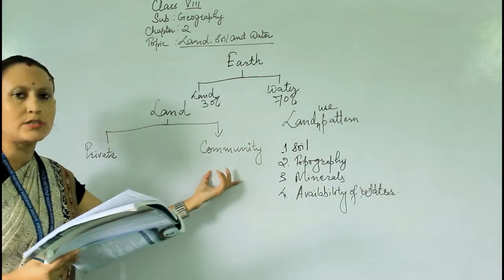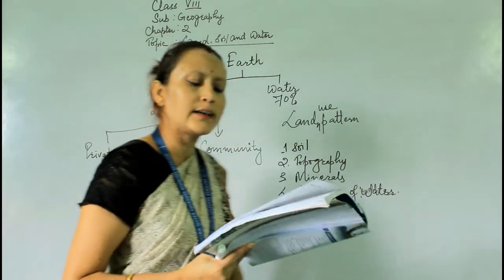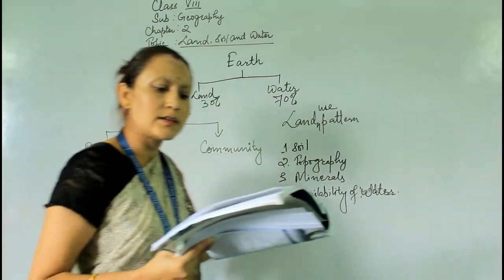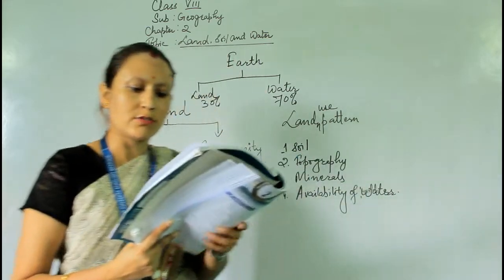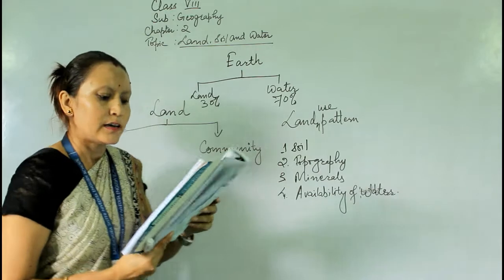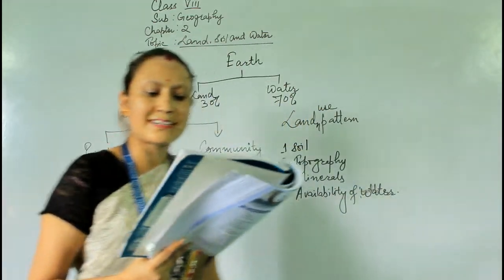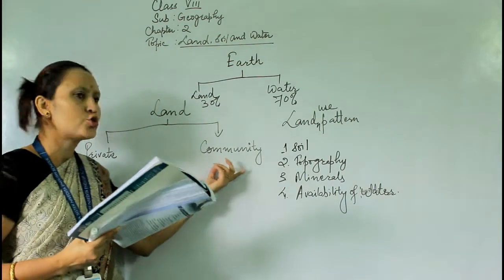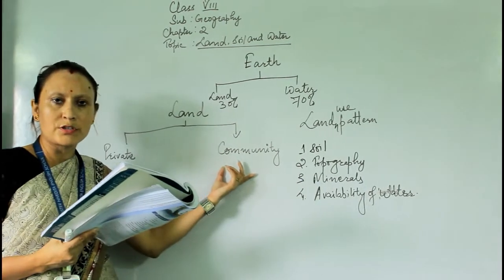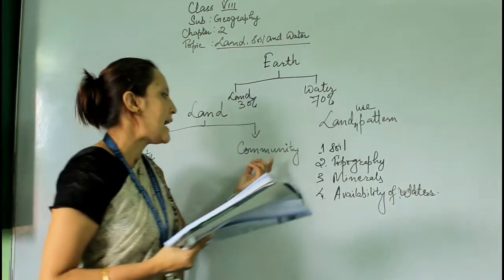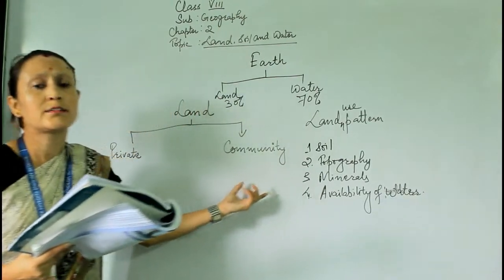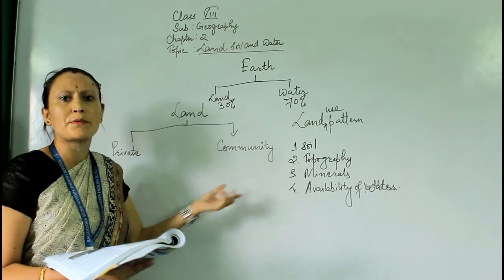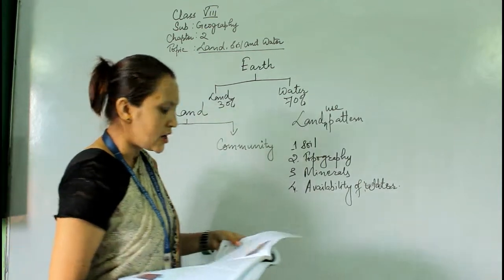Next one is community land. Community land is owned by the community, not by a single person or any individual. For example, shopping malls and medical centers. These are community land. So land is basically divided into two types: private, owned by an individual, and community, owned by the community. Community halls, centers and shopping malls are examples of community land.